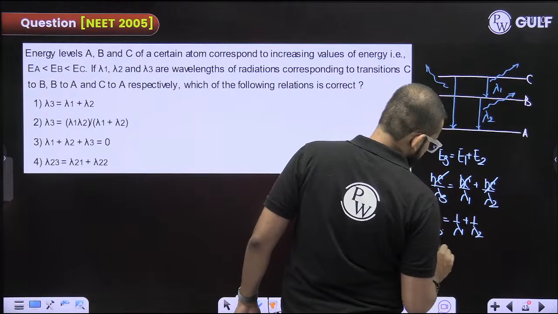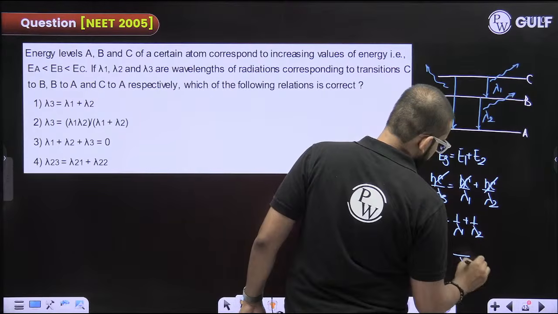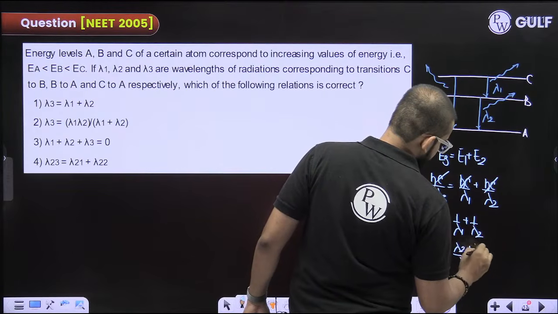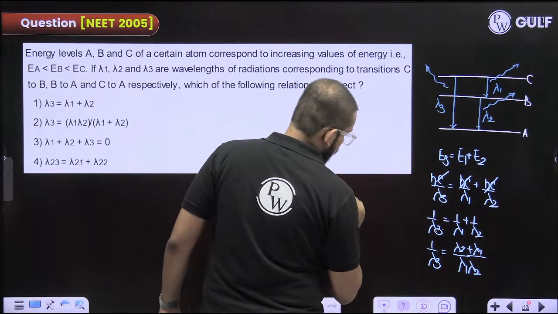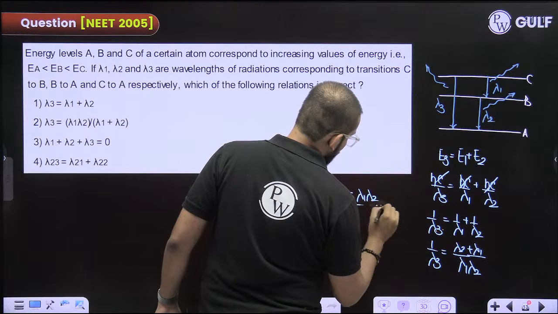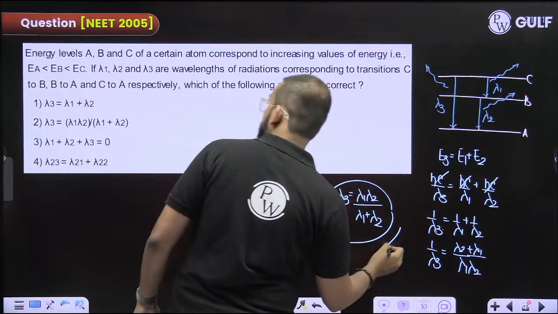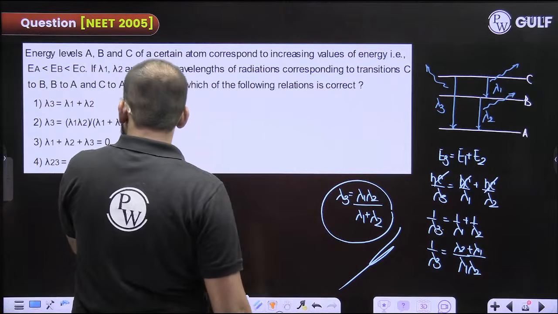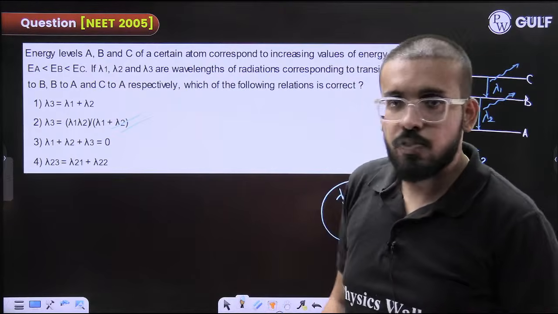Fine. 1 by lambda 3 equals (lambda 1 plus lambda 2) by lambda 1 into lambda 2. So lambda 3 you will be getting as lambda 1 into lambda 2 upon lambda 1 plus lambda 2. This is your answer. Is this in the options? Yes, option number 2. Fine.